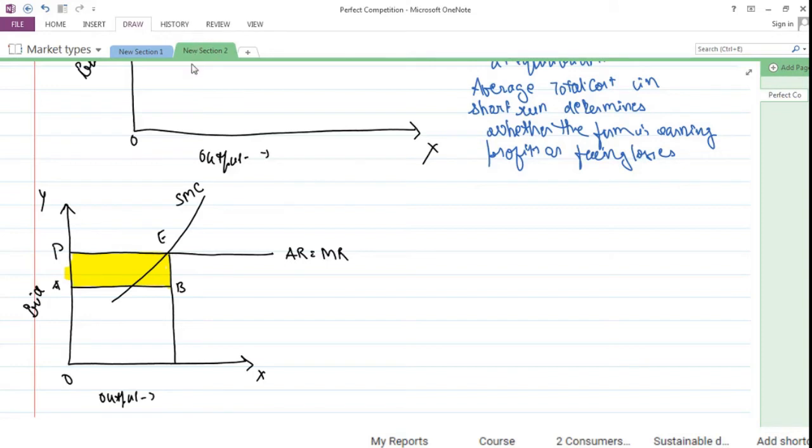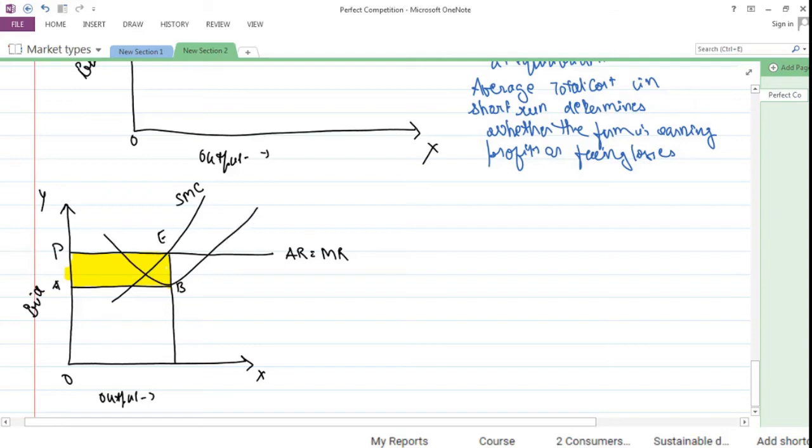So if I draw a total cost curve, short run total cost curve, it would be like this. So this is the short run total cost curve, short run average total cost curve. So what we find is that it is below the price, so the firm is able to earn the shaded region as profit. ये जो येलो कलर का रीजन है वो फर्म का प्रॉफिट है और ये जो है वो फर्म का कॉस्ट है. This line signifies the cost of the particular firm.